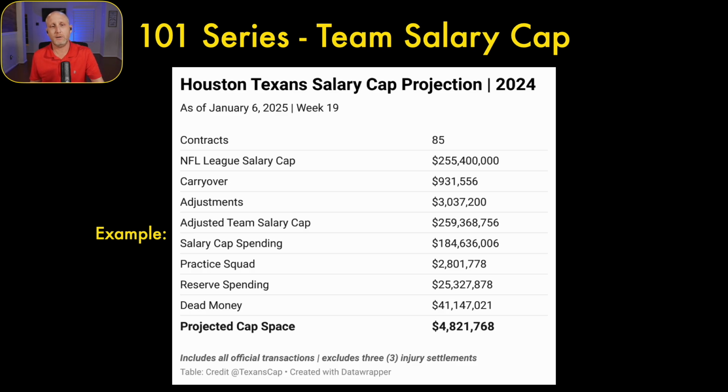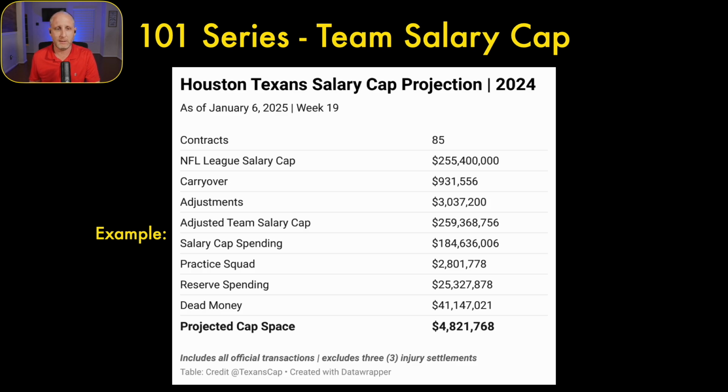Adjusted team salary cap is the league salary cap, carryover, and adjustments summed together, and that is the team's adjusted team salary cap. That's basically their specific salary cap to work under. Every team will have a different adjusted salary cap because everybody's carryover and annual adjustments are different. The teams are not working under that $255.4 million. They are working under their adjusted team salary cap.